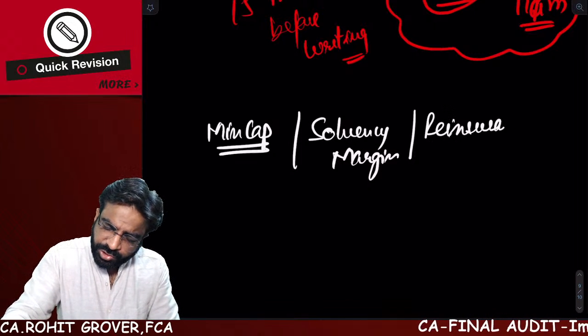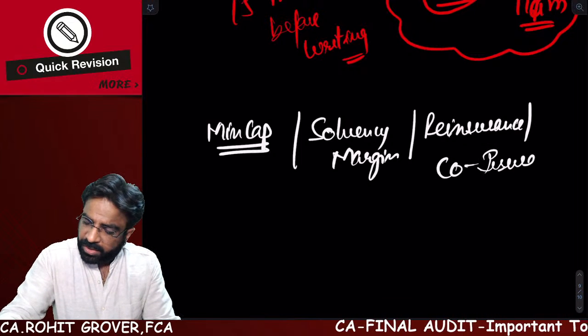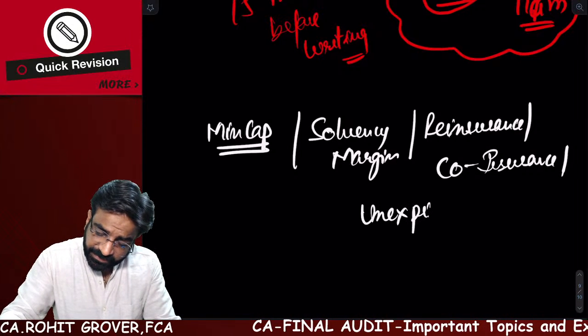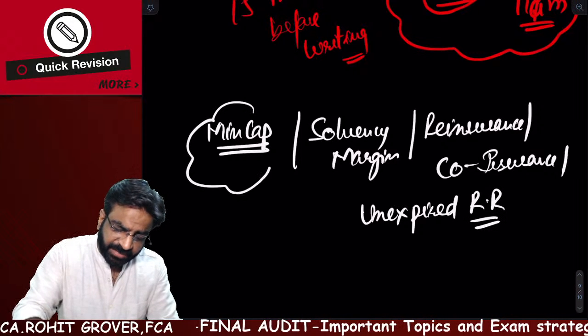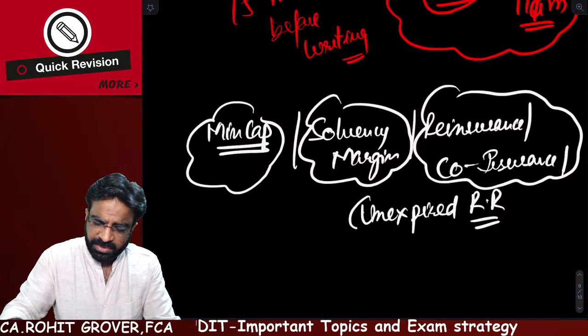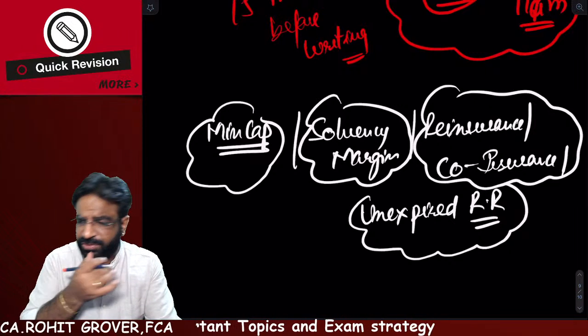Reinsurance topic you should do inward and outward. Co-insurance topic you should do inward and outward. Are you getting the point? Unexpired risk reserve, that is also a very important topic. So these are the various important topics you should definitely do in insurance. These are the 4-5 topics you should stress upon in the audit of insurance companies.